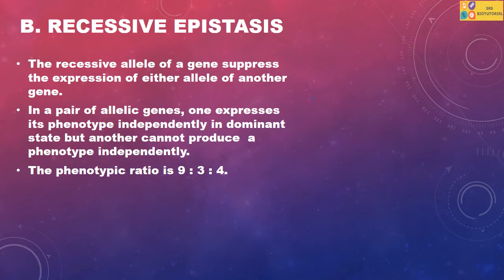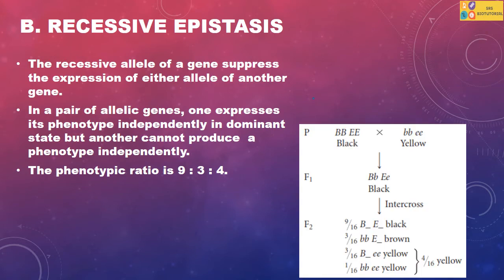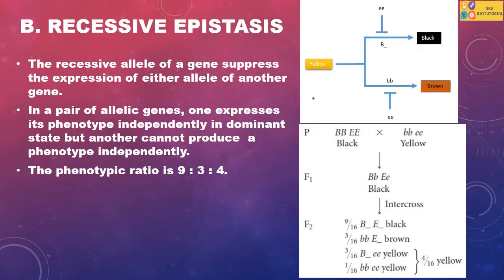The inheritance of coat color in Labrador Retriever is one example of recessive epistasis, in which the presence of the recessive allelic pair of gene E suppresses the expression of both alleles of gene B. As a result, yellow coat color is produced.